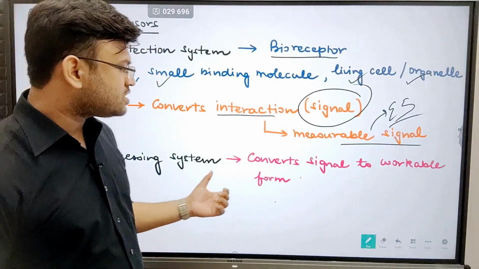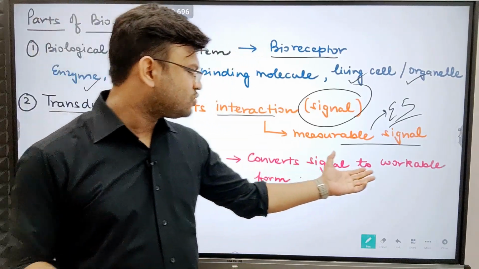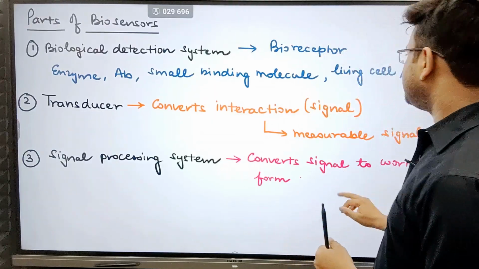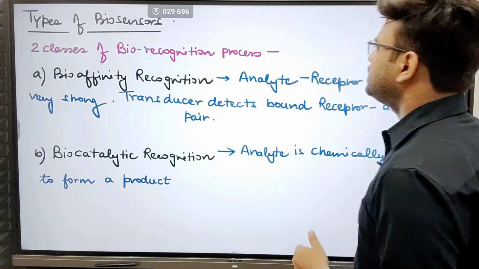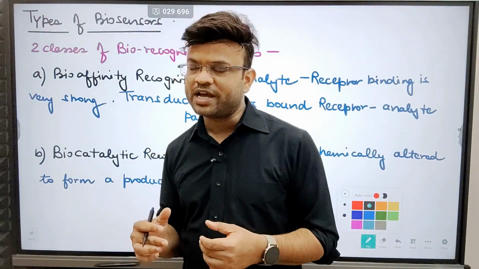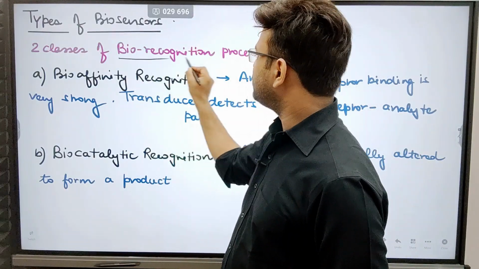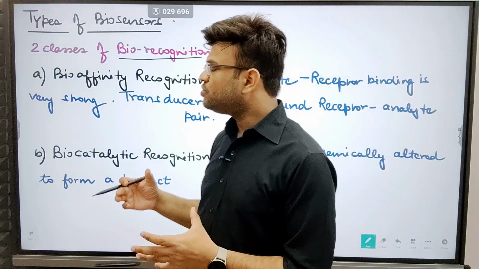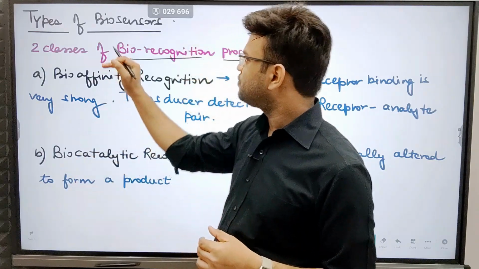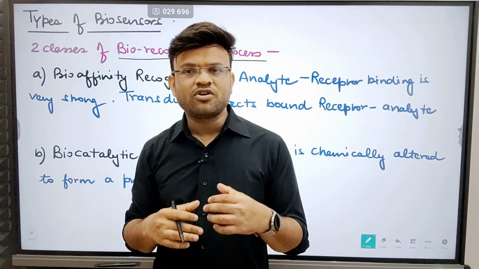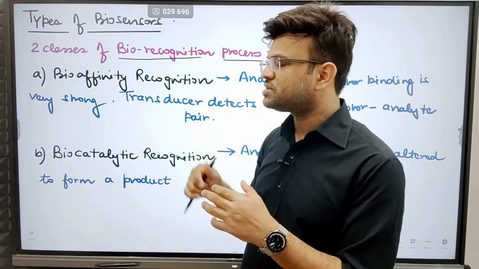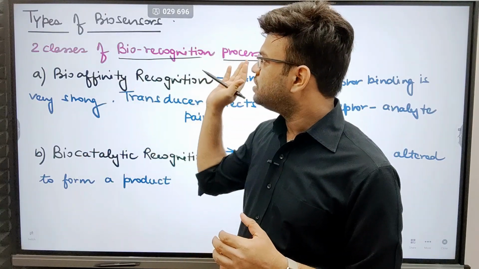Next, the signal processing unit. What is the purpose of the signal processing unit? It converts the signal to a workable form, a more understandable form we mean. Okay, so these were the parts of the biosensor. Let us move on to the next thing. Next, what are the types of biosensors? There can be different types of biosensors, primarily two classes based on the biorecognition process. What is the way of recognizing a particular sample? Considering this biorecognition process, you can divide your biosensors into two parts.